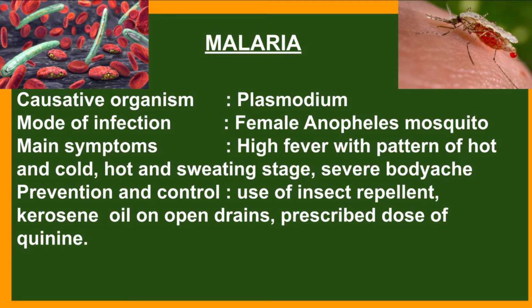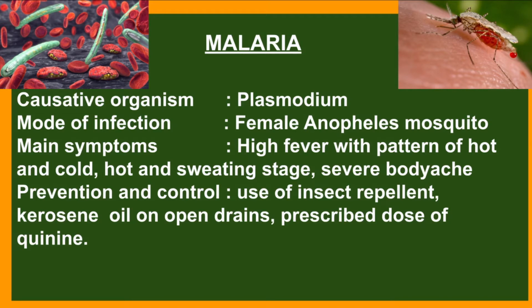The vector which carries it from an infected person to a healthy person is the female Anopheles mosquito. When a female Anopheles mosquito sucks the blood from an infected person, the Plasmodium enters the mouth of the mosquito. Now, when this mosquito bites a healthy person, through its saliva the Plasmodium is transferred to the healthy person. This is how malaria spreads from an infected person to a healthy person. Here, the female Anopheles mosquito is the vector of the disease.